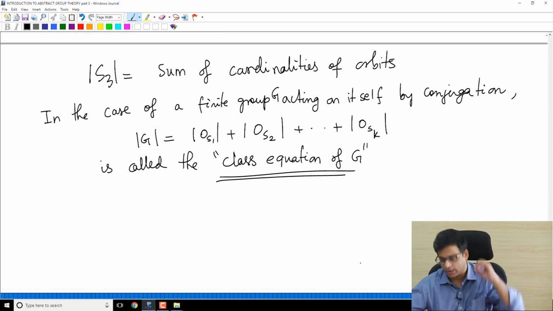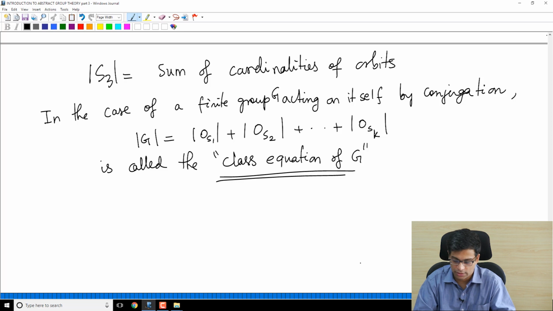Okay, so as I said, the action of G on itself by conjugation is a very, very important group action, and the usual things that we have in all group actions are given special names in this case because of the importance of this example. So orbits are called conjugacy classes, and this formula here is called the class equation.